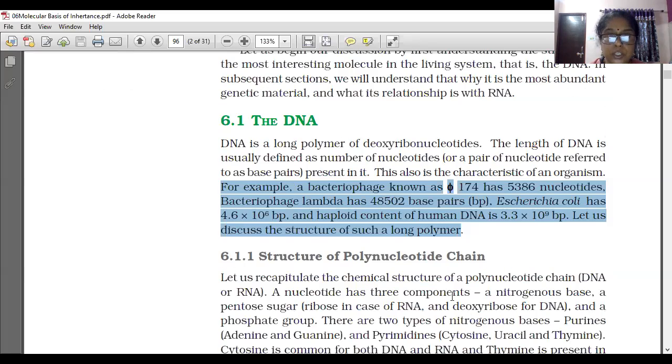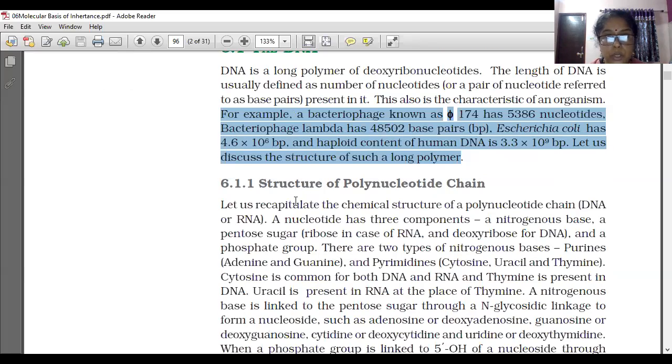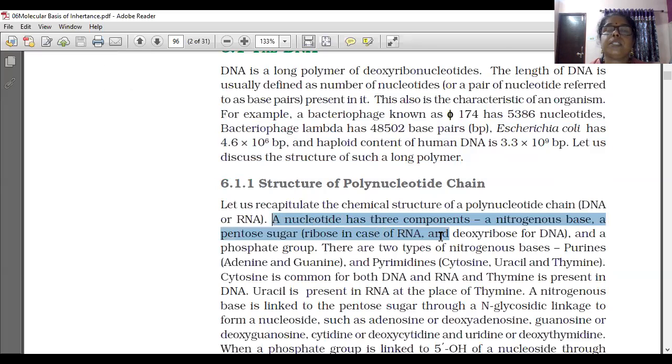Now we are going to the structure of DNA, the structure of a polynucleotide chain. Let us recapitulate the chemical structure of a polynucleotide chain, DNA or RNA. A nucleotide has three components. Which are the three components? A pentose sugar, a nitrogenous base, and a phosphate group.